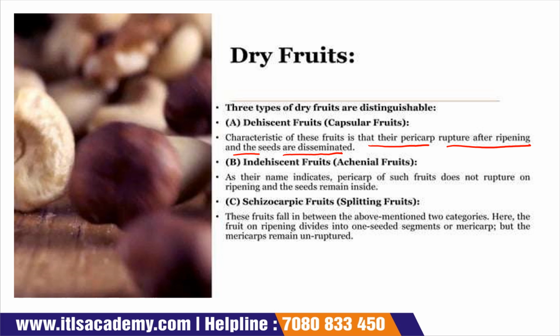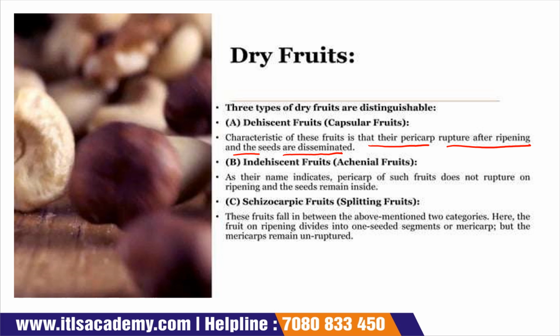Now, indehiscent fruits are those fruits whose pericarp does not rupture during ripening and their seeds remain inside the fruit. This is the difference between dehiscent and indehiscent fruits. In dehiscent fruit, when ripening of the fruit takes place, the pericarp ruptures, due to which the seeds come out from the fruit. But in indehiscent fruit, when ripening occurs, the pericarp does not rupture. That's why seeds always remain inside the fruit.